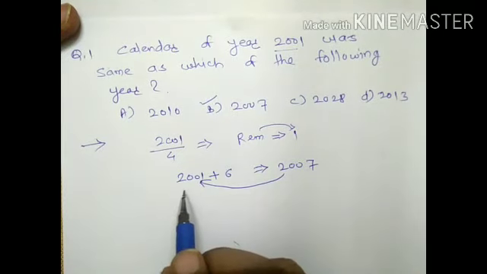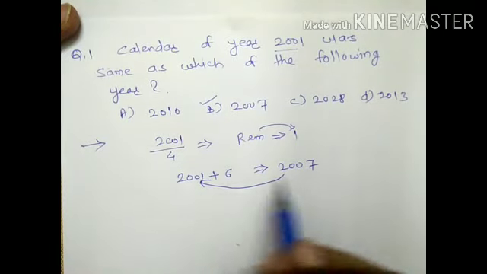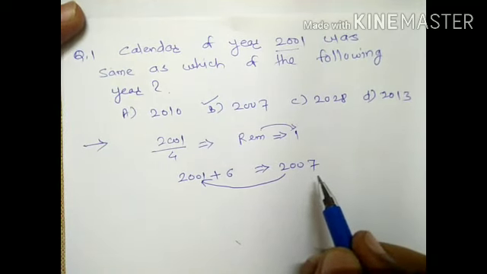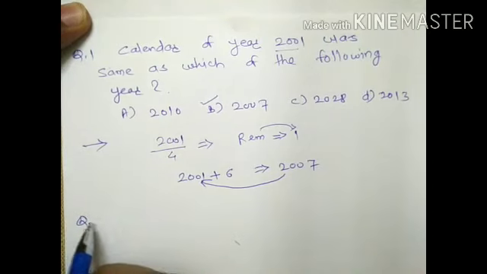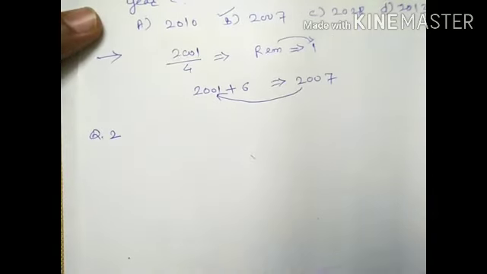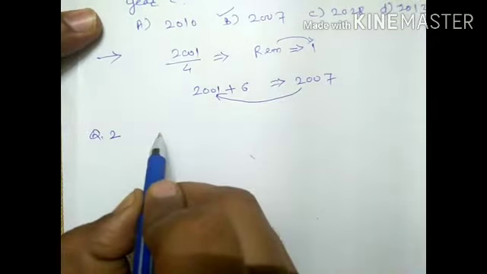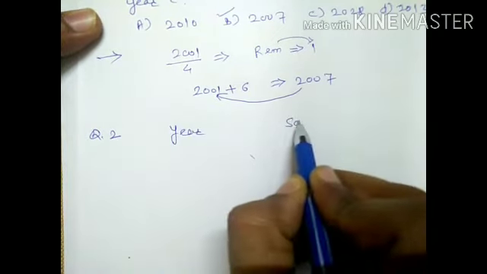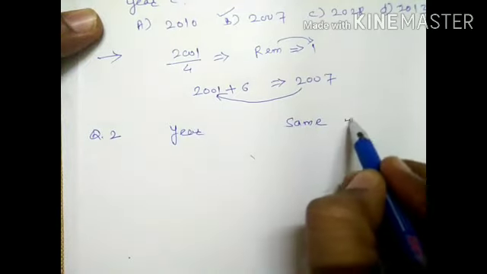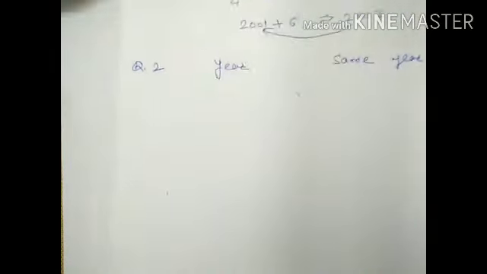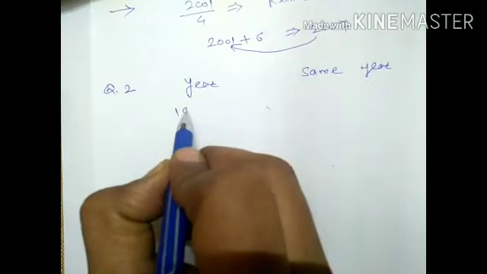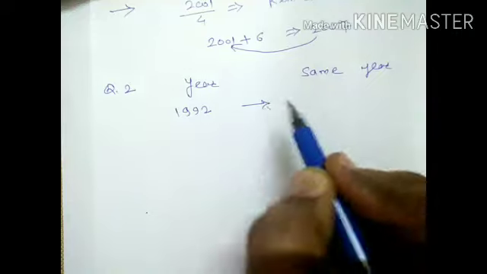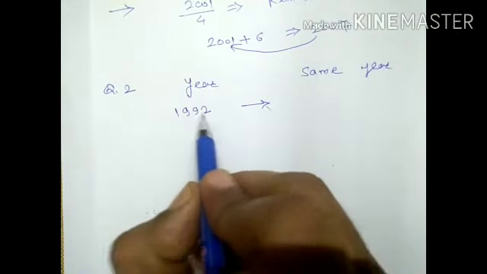It means the day on 1st January 2001 is the same as the day on 1st January 2007, and the complete calendar is the same. Next question, question number 2. In question number 2, I will just give the year, and find out the same year. Which is the same year as 1992?